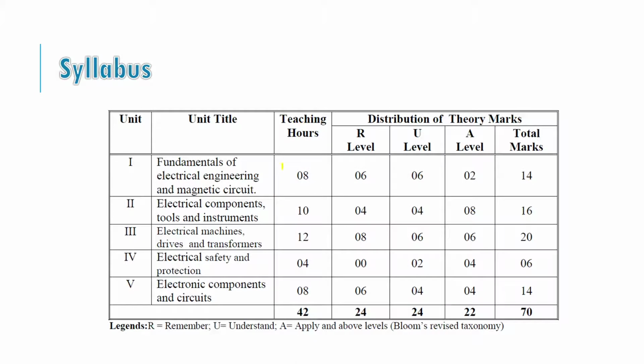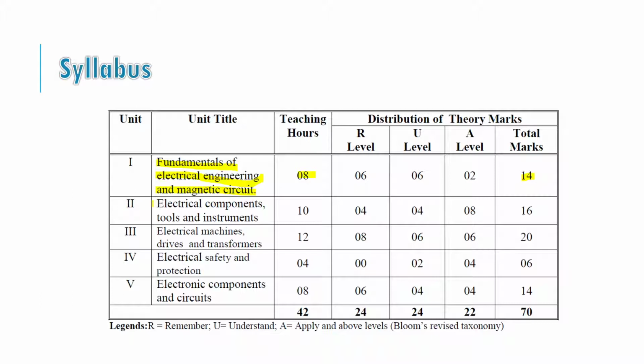So let us overview some of the syllabus of the AEEE, where you have to study 5 chapters. The first chapter is Fundamentals of Electrical Engineering and Magnetic Circuits. In this chapter you have the fundamentals of all electrical engineering as well as magnetic circuits. It will be of around 40 marks, and it will take around 8 hours.